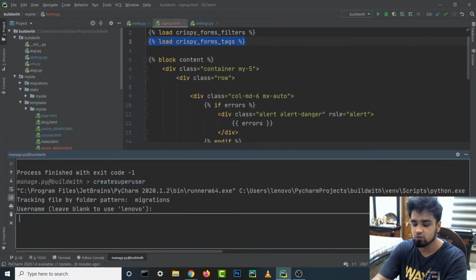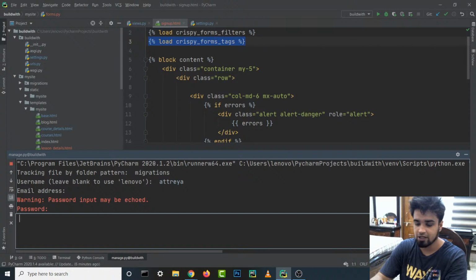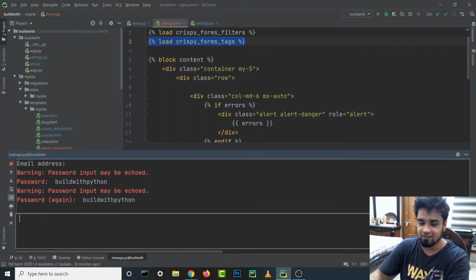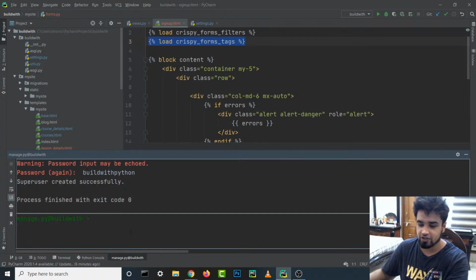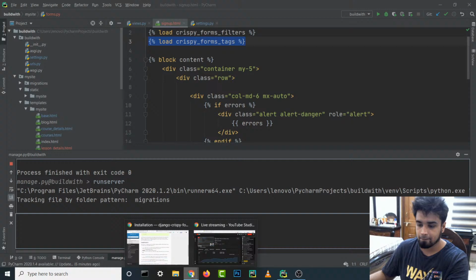Alright, we can create another superuser, so we can just name this as Atre. This is my name spelling, by the way. Email address, just leave it empty. And for the password, let's call it build with Python. Everybody remember that the password is build with Python. Alright, superuser created successfully, perfect. I'm just creating a new one.